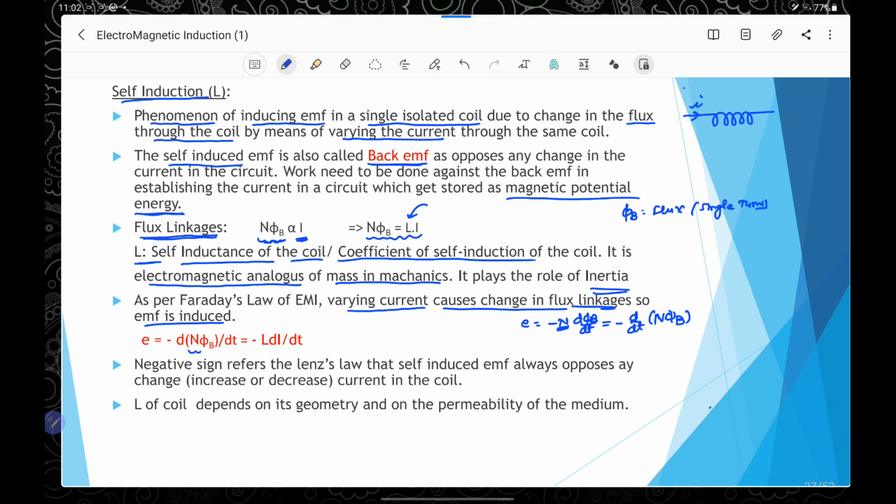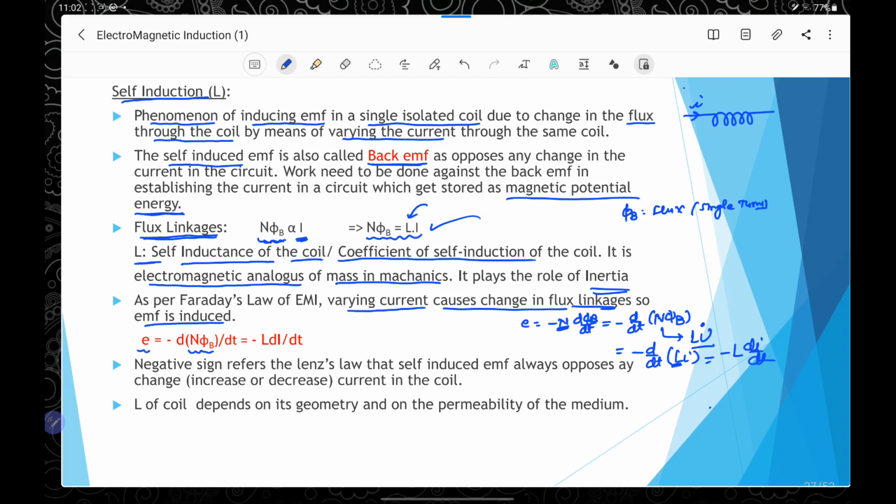So this n phi b is the flux linkages, and this n phi b is replaced with Li because we have already established that n phi b equals Li. On replacement we will have minus d by dt of Li, and because L is a constant, it is taken out of the differential, so we can write minus L di by dt.